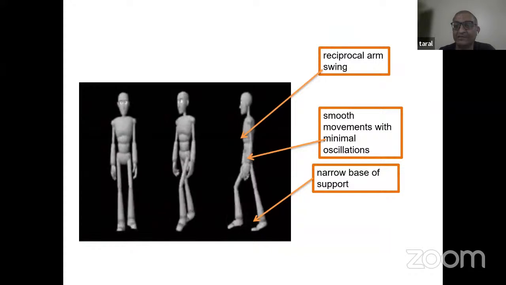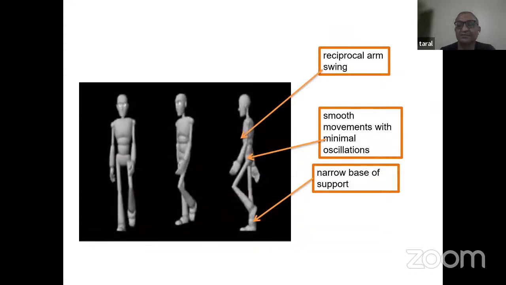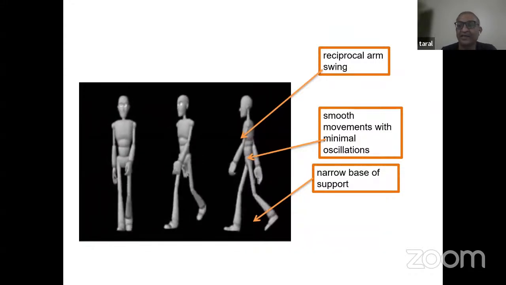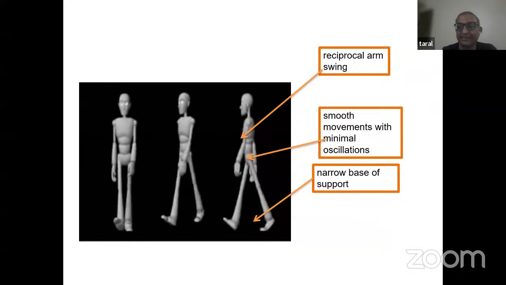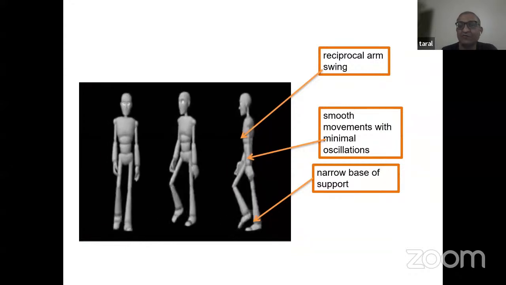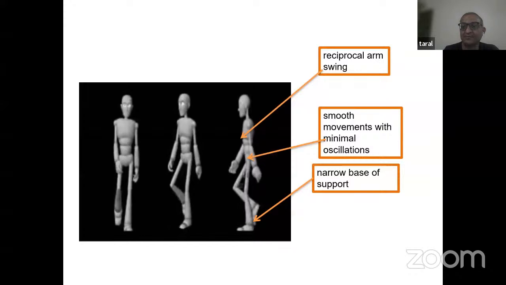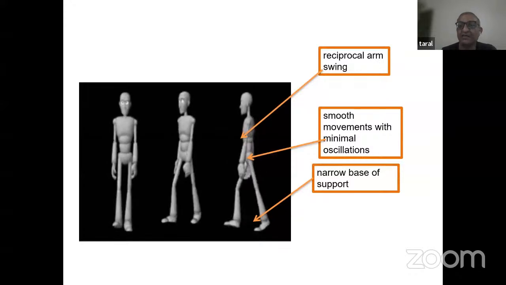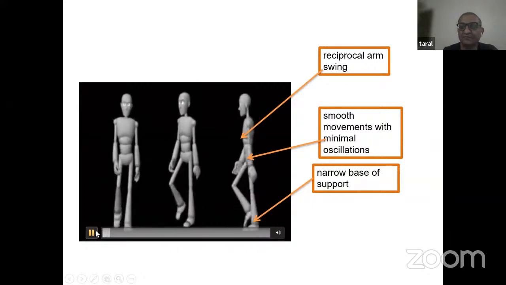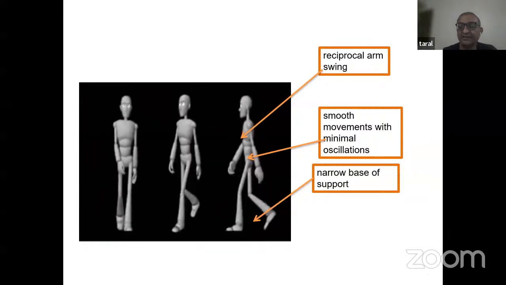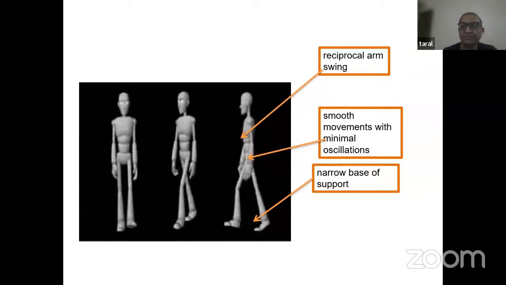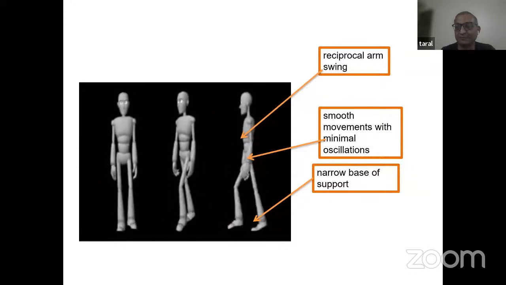This is how all adults walk. Walking is a very energy efficient activity, and there are three aspects of walking. We must have reciprocal arm movement. Then at the pelvis, we should have very minimum movement with small oscillations. And the third aspect of walking is the base of support has to be narrow.